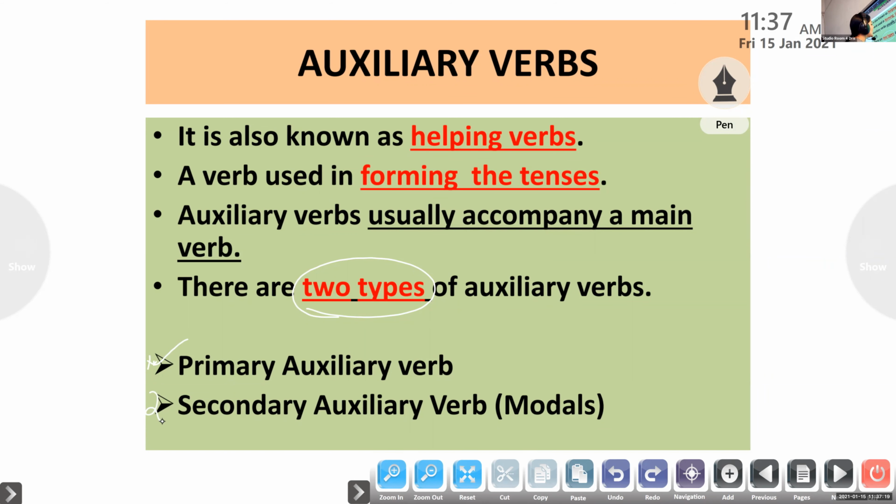Another name for the secondary auxiliary verb, look at the spelling, is modals. M-O-D-E-L is wrong. M-O-D-A-L, modal.